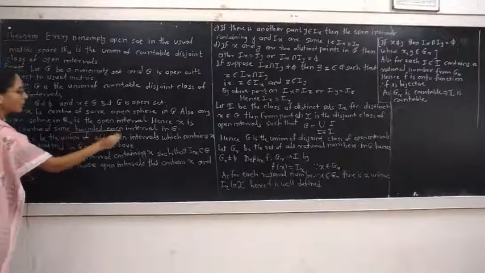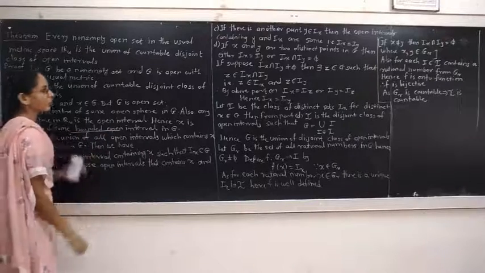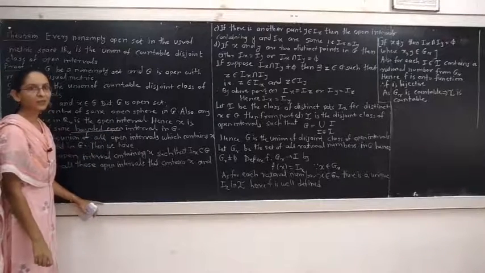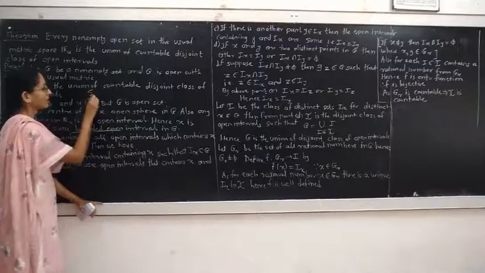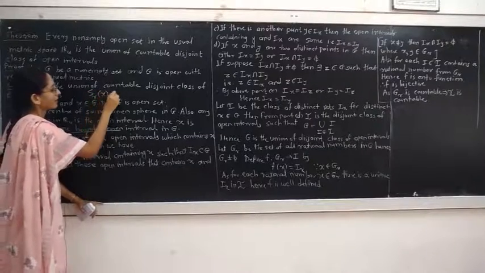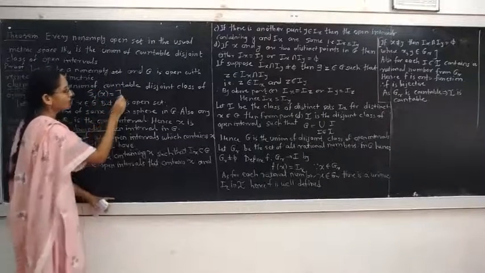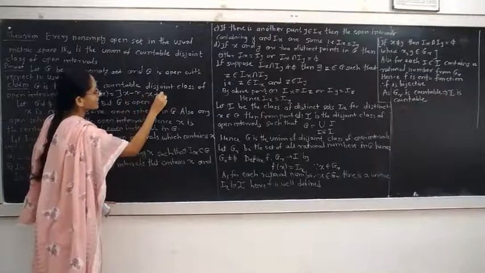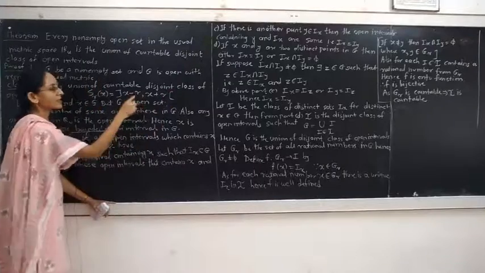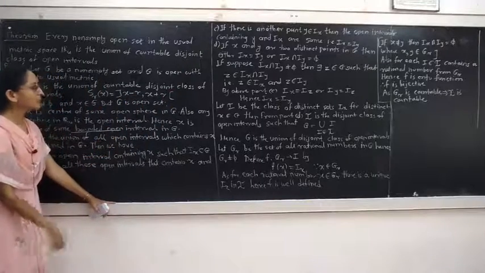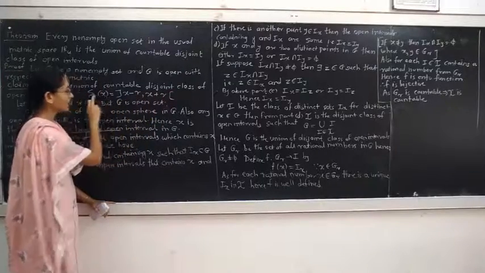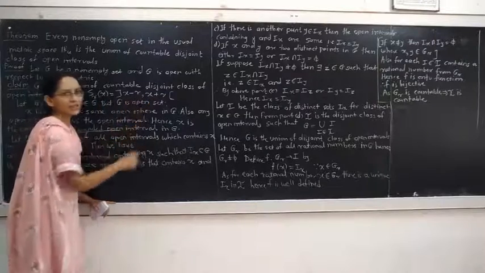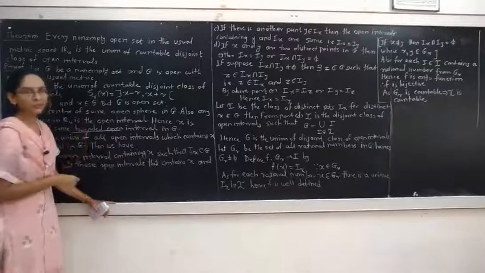Why is it a bounded open interval? The open sphere in the set of real numbers is given by S_r(x), which is the open interval with endpoints x − r to x + r. Its center is x, and these are the two endpoints of this interval, x − r and x + r, where r is the radius of the sphere.